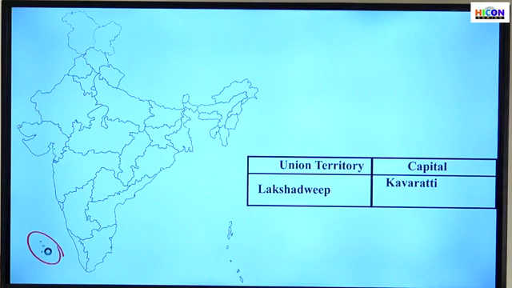In that, the big black dot denotes an island named Kavaratti. Kavaratti is the capital of Lakshadweep Islands, another union territory in India. Next one, Puducherry. Puducherry is actually a region in Tamil Nadu, but it is a union territory, and its capital is Pondicherry. Earlier this union territory was also named Pondicherry, but recently its name was changed to Puducherry, and its capital is Pondicherry.